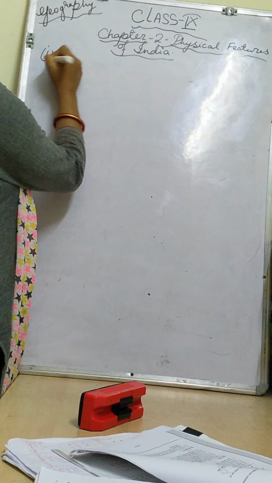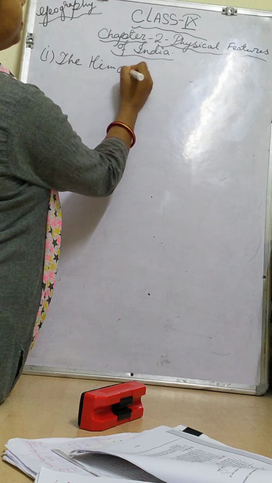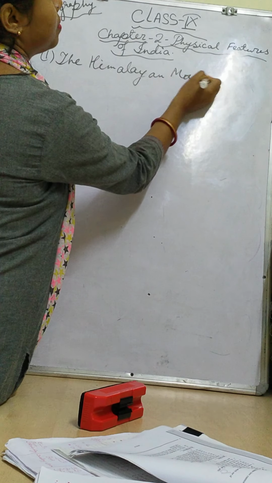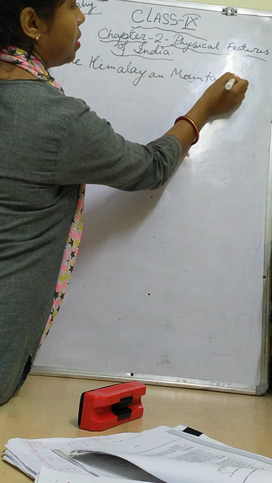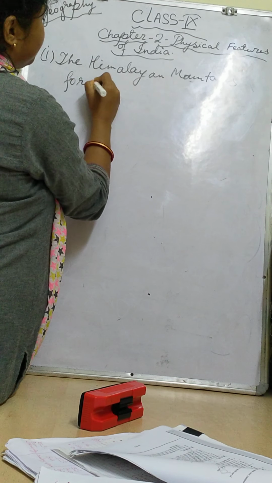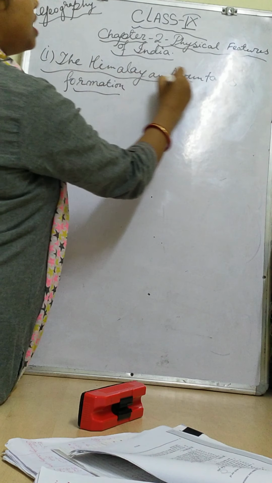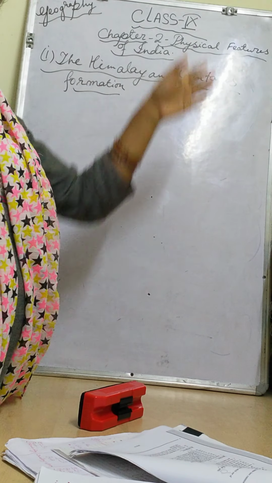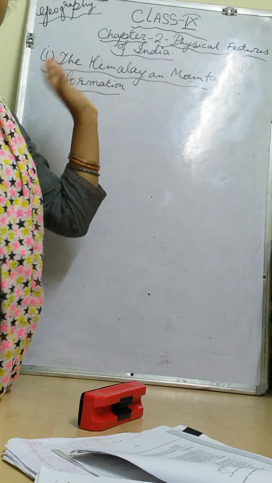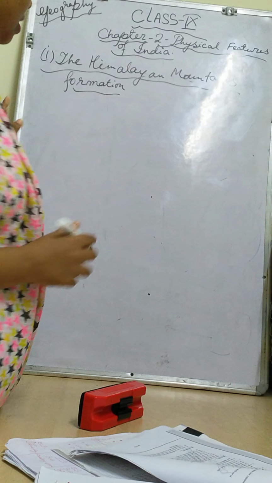First one will be the Himalayan mountain formation. The continental drift theory as well as the plate tectonics theory, both are equally responsible for this type of Himalayan formation, right?